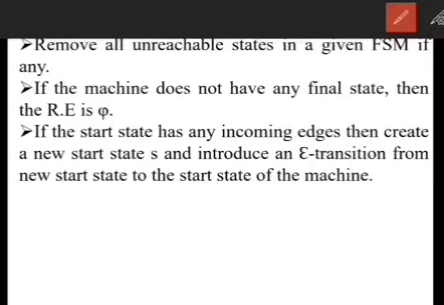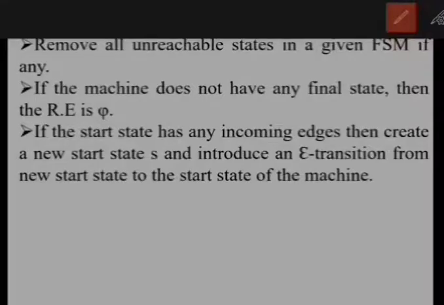Similarly, the final state should not have any outgoing edges. If it has any outgoing edges, then we need to create a new final state with an epsilon transition.